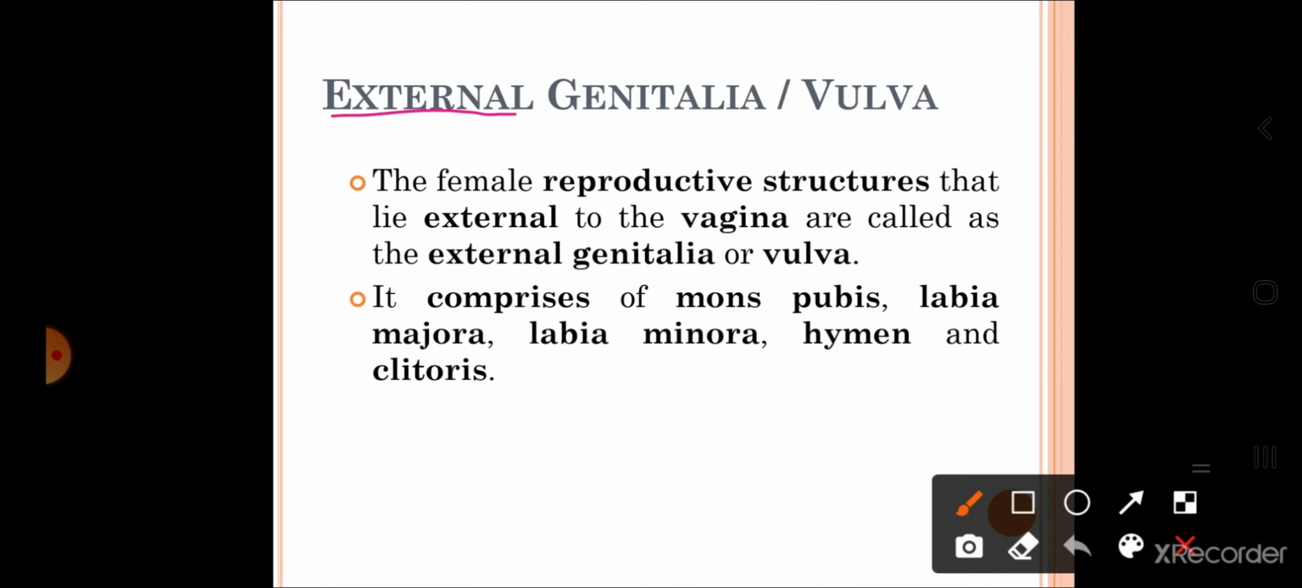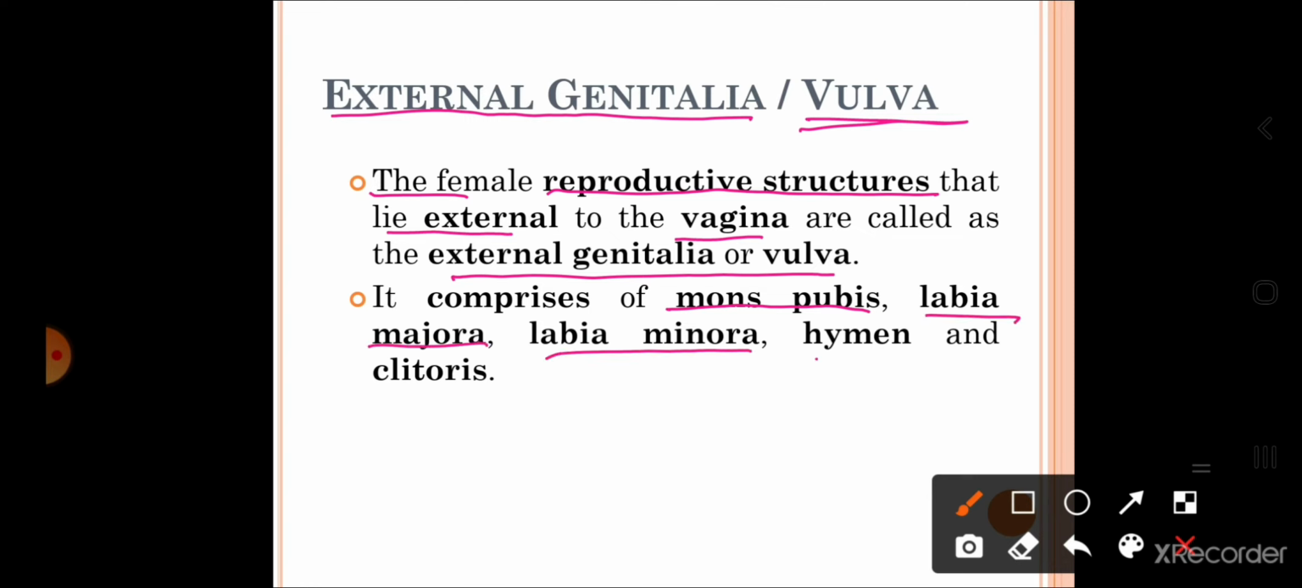Now, external genitalia of the female are also called as the vulva. Okay, very important. Again, it is a very important question for your board examination. The female reproductive structures that lie external to the vagina are called as external genitalia or vulva. So, all those structures which are found external to vagina are called as vulva or external genitalia. What is it made up of? It is made up of mons pubis, labia majora, labia minora, hymen and clitoris. It is made up of what?